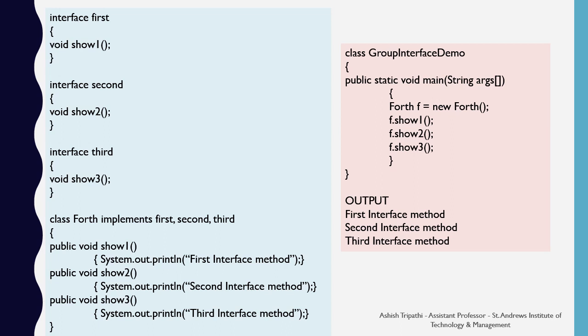Inside the class fourth definition, I have defined the show1, show2 and show3 methods of the respective interfaces. Now on the right hand side, I have made a class called interface demo. Inside it I have created the main function and also created an object of the class fourth, that is f. From this object I am calling show1, show2 and show3 respectively. These methods are defined inside the class fourth and we are getting the output as it is declared.